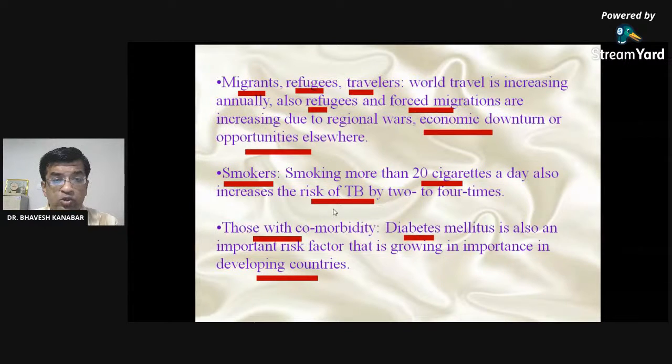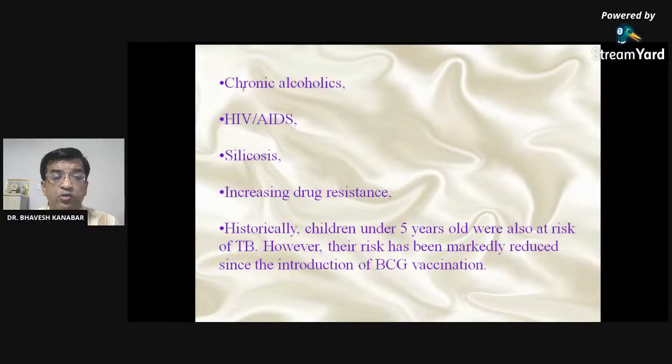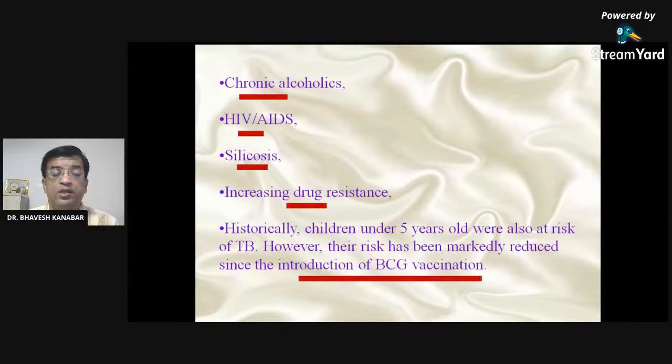So these types of social causes are more important in case of tuberculosis: chronic alcoholics, HIV/AIDS, and those with silicosis, who are working in a silica factory. They may develop tuberculosis, and this is considered silicotuberculosis. Increasing drug resistance. Historically, children under 5 years of age were also at risk of tuberculosis. However, the risk has been markedly reduced because of the introduction of the BCG vaccine.